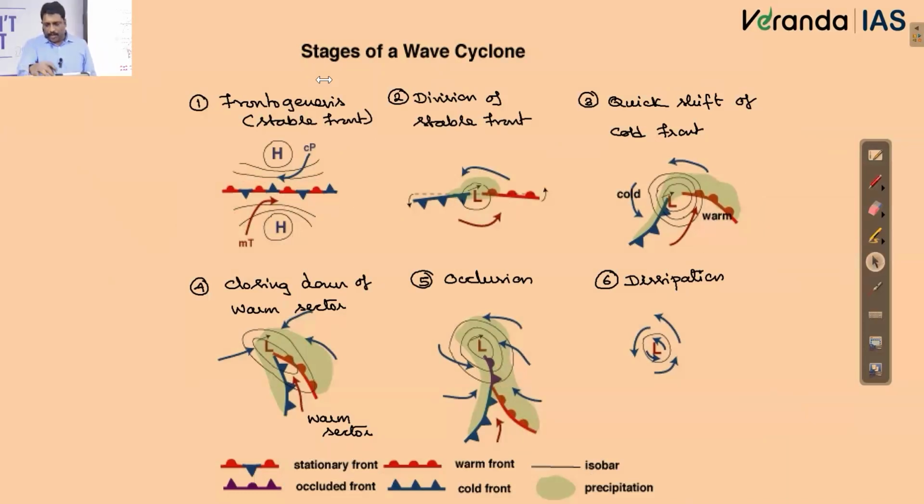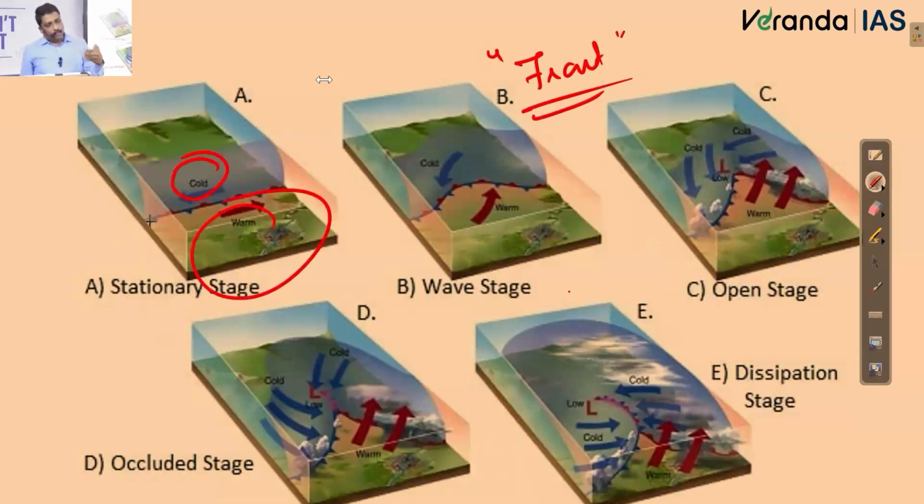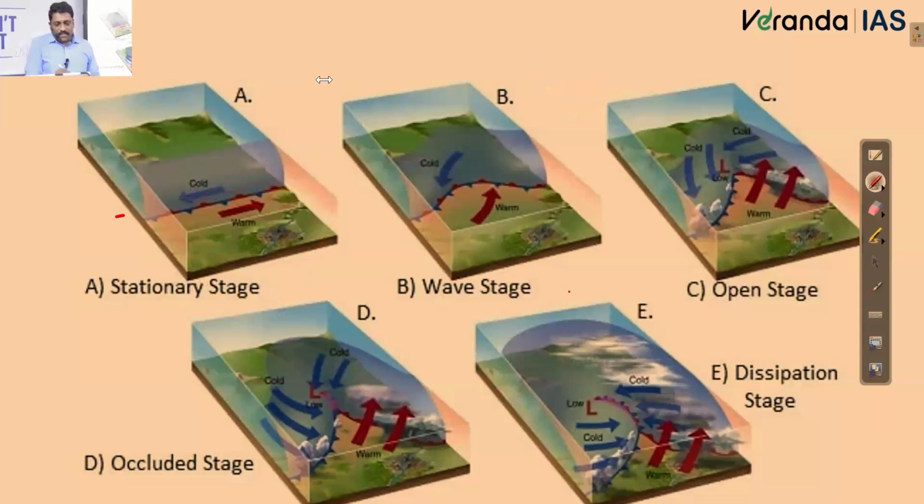Now the question is, let me try to understand this image first. What do you mean by a front? When I talk about a front, it is the boundary of an air mass. For example, assume that it is like a compound wall between two houses. Initially I have a common compound wall, one house on one side and another house on the other side. On one side I have cold air mass, on the other side I have warm air mass. So the boundary of the cold air mass is also the boundary of the warm air mass. That's what we call the creation of a stable front.